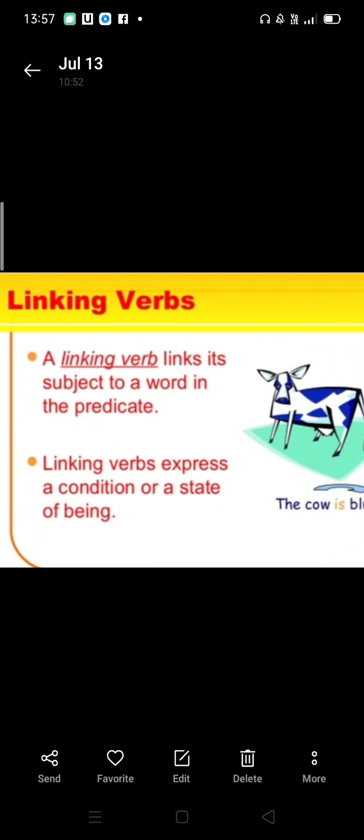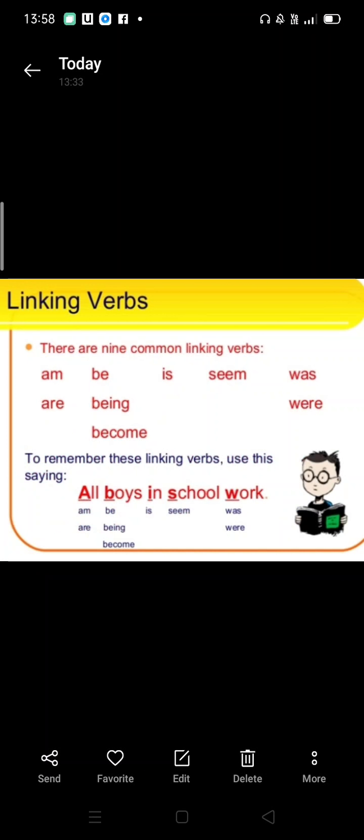Linking verbs. A linking verb links its subject to a word in the predicate. Linking verbs express a condition or a state of being. Like I am smart. So it is telling us the state. I am clever. Again, it is depicting the state. There are 9 common linking verbs: am, are, be, being, become, is, seem, was, were.